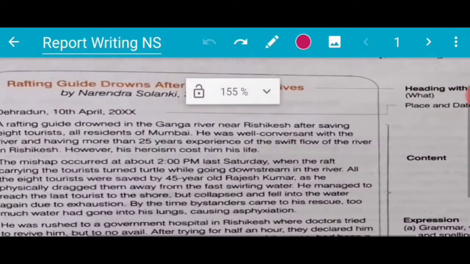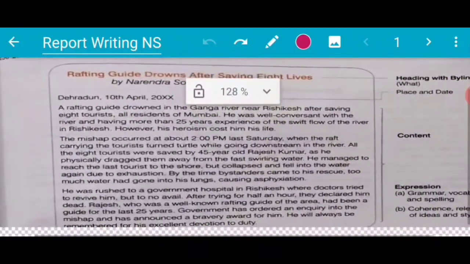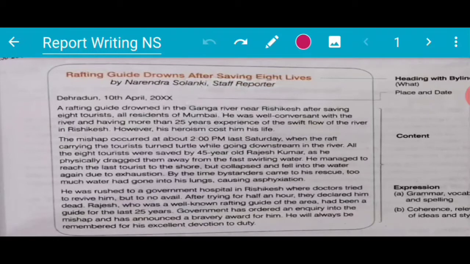Now let's see on the screen. You can see first the heading is given here, heading with the byline. So what is the heading? Rafting guide drowns after saving 8 lives. So this is your heading, and the heading must always be catchy. One thing you have to keep in mind, whatever the word limit is, the first letter of every word should be capital, right?